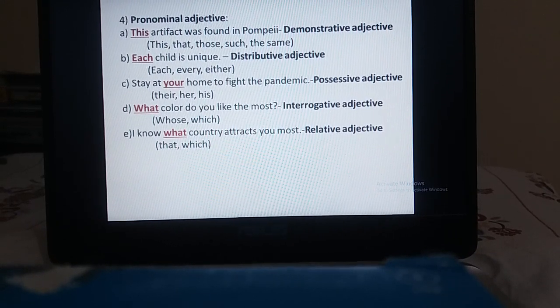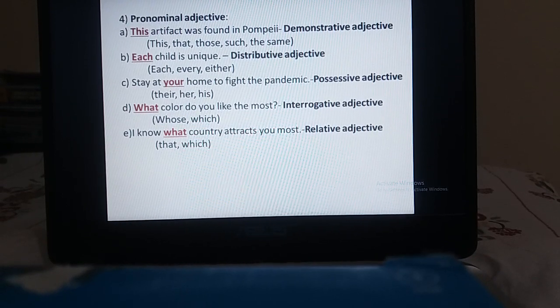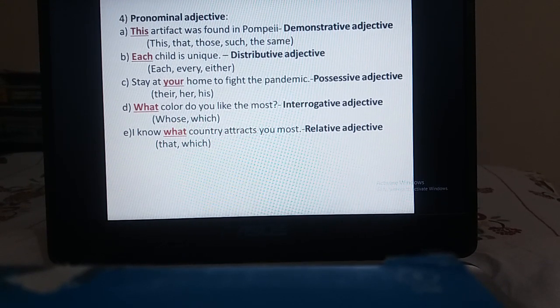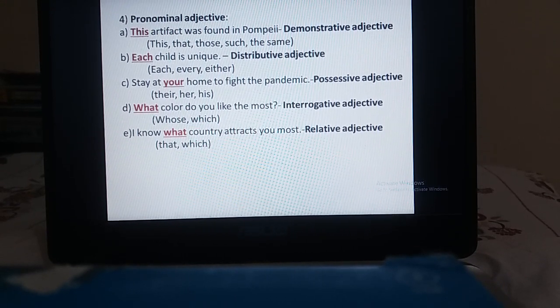Again, the word your, we know that this is a personal pronoun, but here it is placed because of the placement of the word. It means the word is placed before the noun home. We call it a possessive adjective. Some examples of possessive adjectives can be their, her, his, etc.